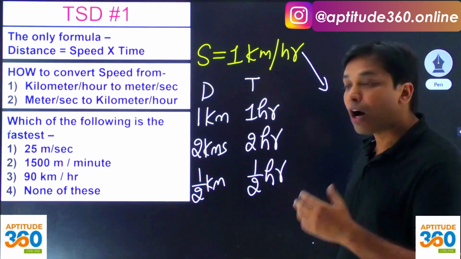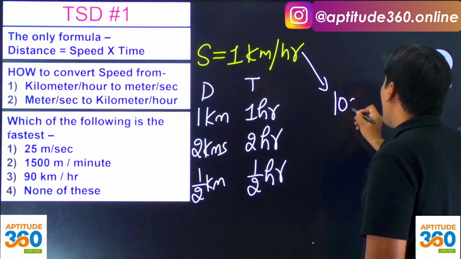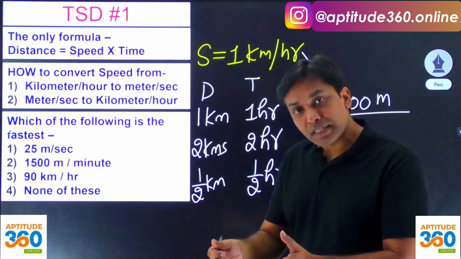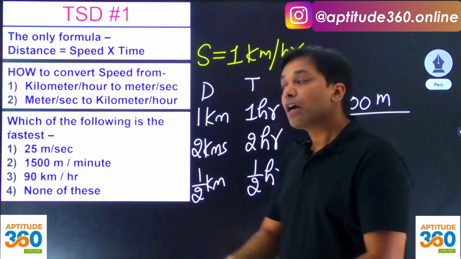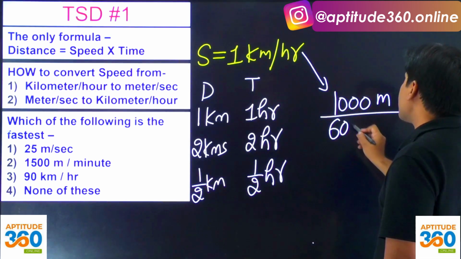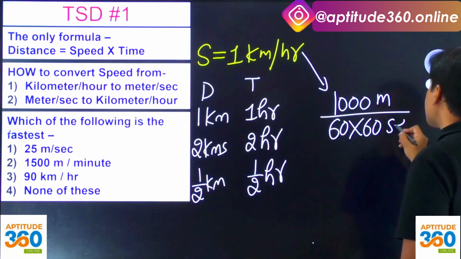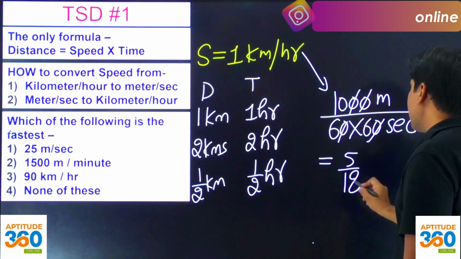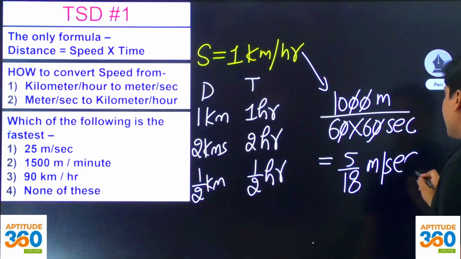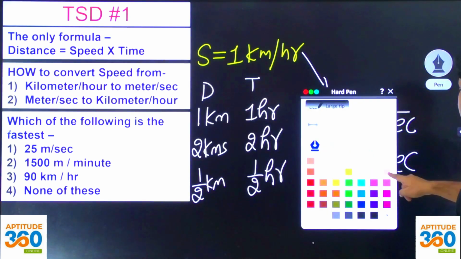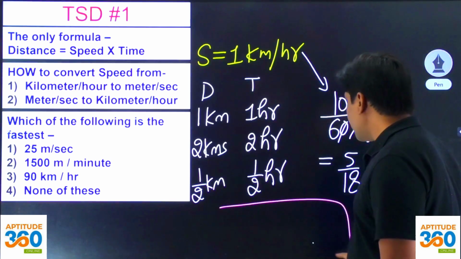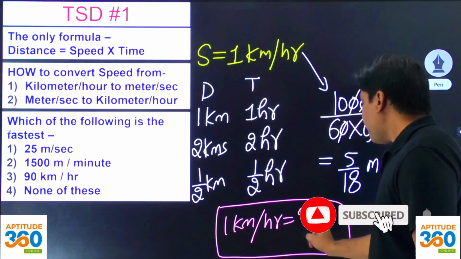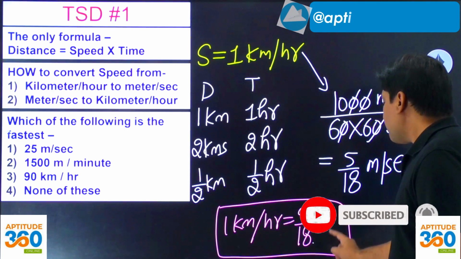That's understanding number one. Now if I need to convert speed from kilometer per hour to meter per second, understand 1 kilometer is equal to 1000 meters. So in the numerator I'm going to write 1000 meters, and 1 hour is equal to 60 minutes and 1 minute is equal to 60 seconds. So 1 hour is going to be 60 into 60 seconds or 3600 seconds. And when you simplify this, you are going to get 5 by 18 meters per second. So what did we learn? We learned that 1 kilometer per hour is equal to 5 by 18 meters per second.